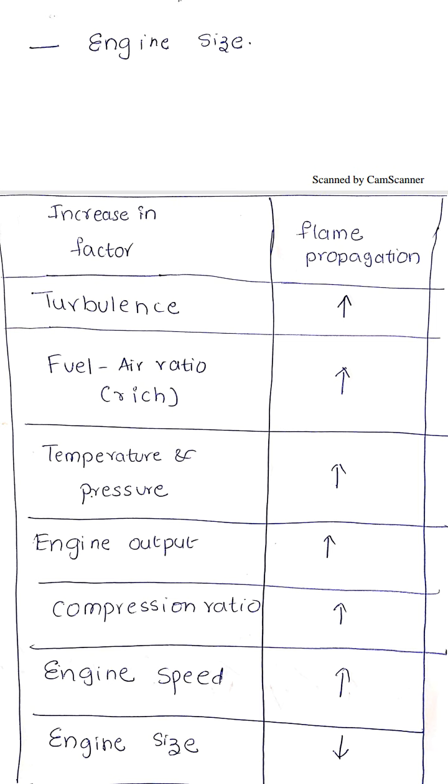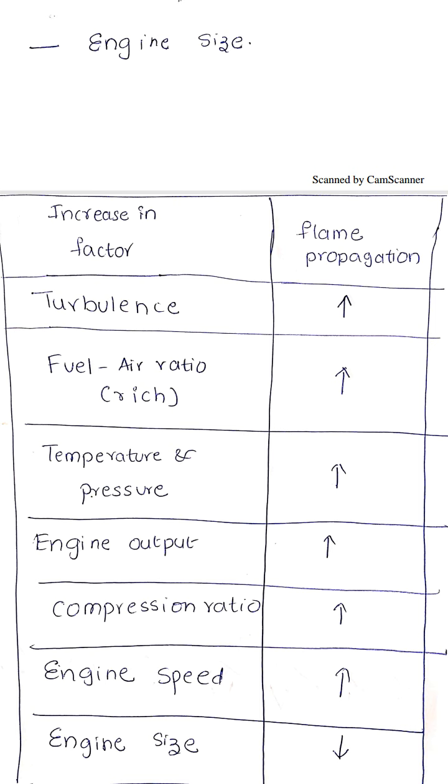Next factor is intake temperature and pressure. When intake temperature increases, the flame propagation increases, because the mixture easily reaches self-ignition temperature, and within a short period of time the flame goes to eat the unburnt charge.